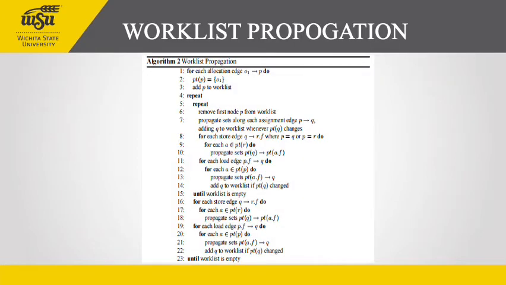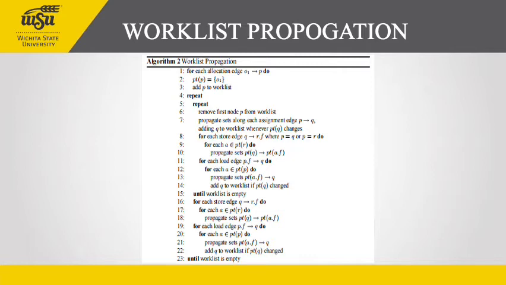In the presence of field sensitivity, however, the worklist algorithm is not so simple. Whenever a variable node P appears in the worklist, which means that its points-to set has new nodes in it that need to be propagated, the algorithm propagates along edges of the form P to Q, but also loads and stores involving P, since they are likely to require propagation. However, this is not sufficient to obtain the complete solution.